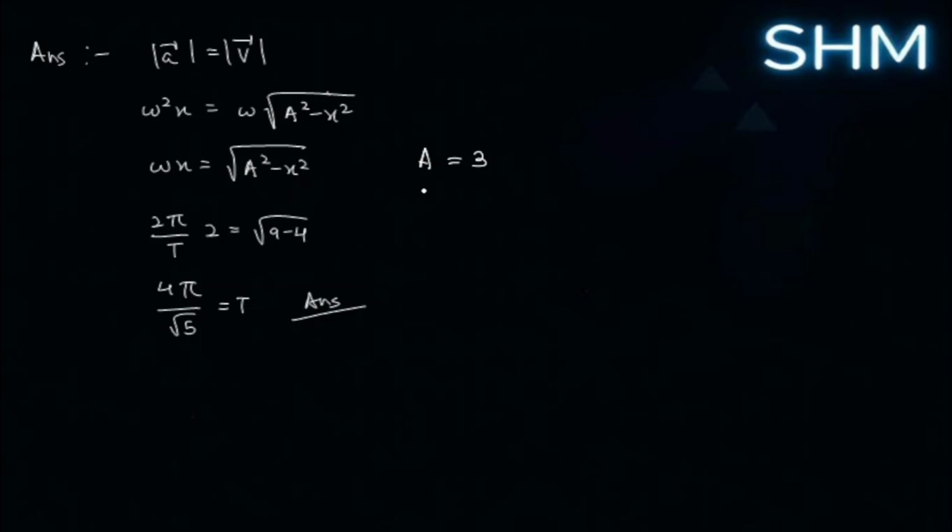And displacement was given to be 2. So a squared is 9, x squared is 4, 9 minus 4 is root 5, 2 pi into 2 is 4 pi by root 5 equals T. So this is your time period. I hope everybody is clear so far. Okay.